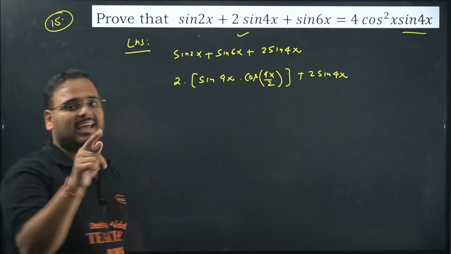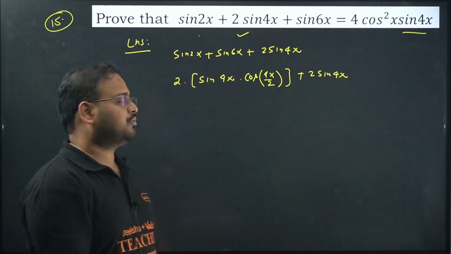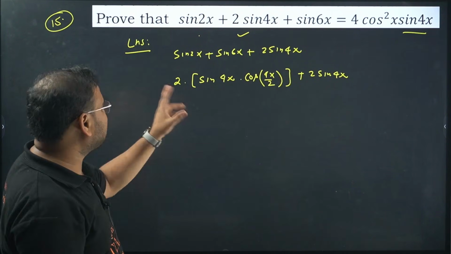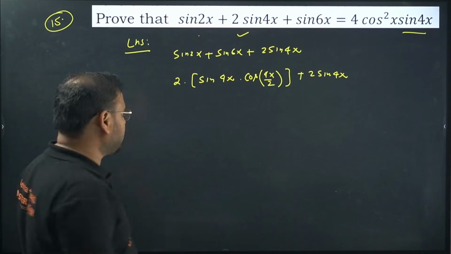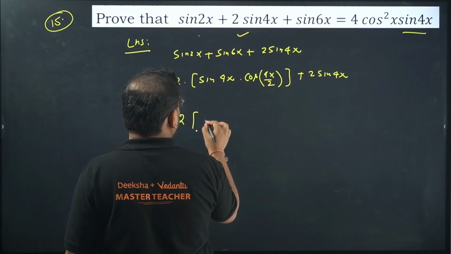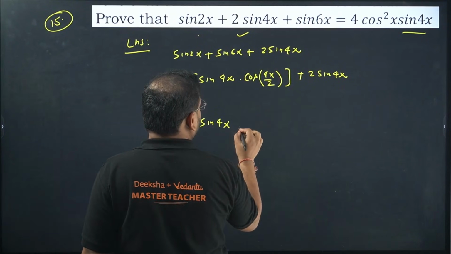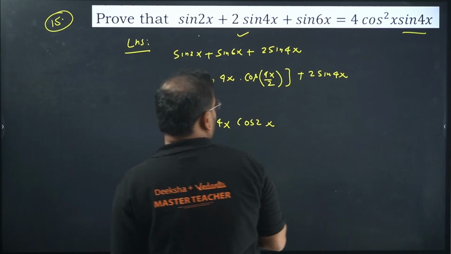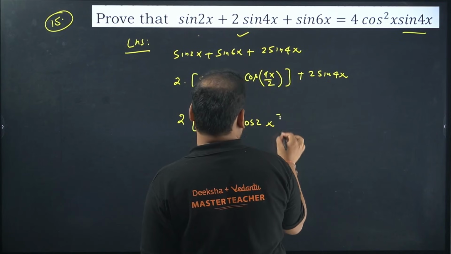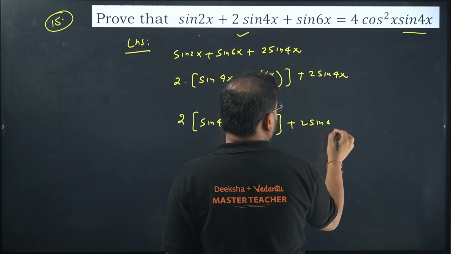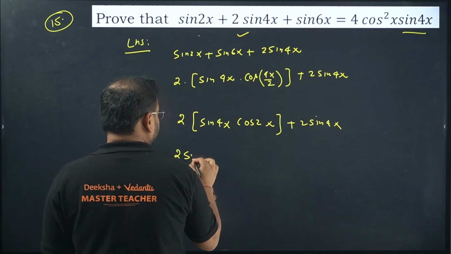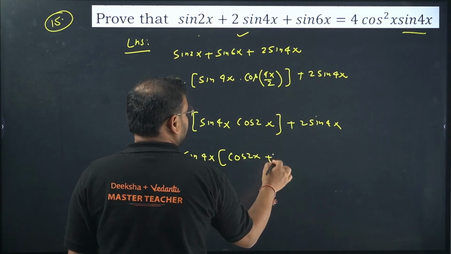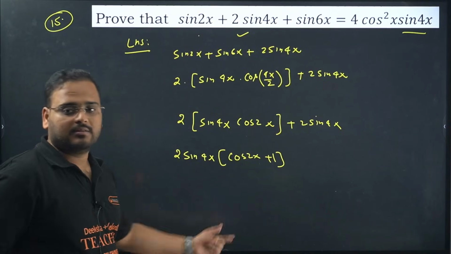The formula is sin a plus b by 2 and cos a minus b by 2. So if you take cos 2x minus 6x, cos will make it positive only. Okay, so 6x minus 2x will become 4x, by 2 will be 2x. You'll see now. So we have here 2 sin 4x, and over here we have cos 2x, and cos 2x plus 2 sin 4x. Take 2 sin 4x common. We have in both the terms, we get here cos 2x and plus 1.